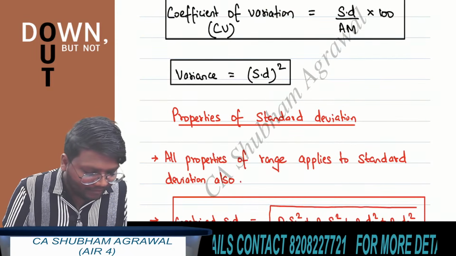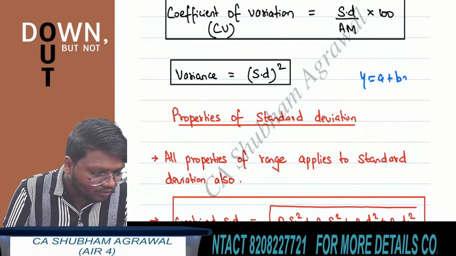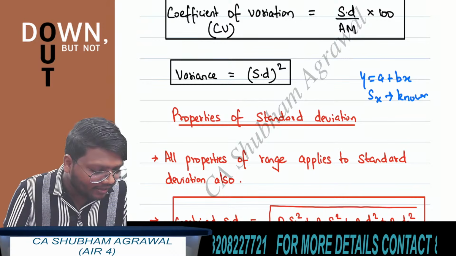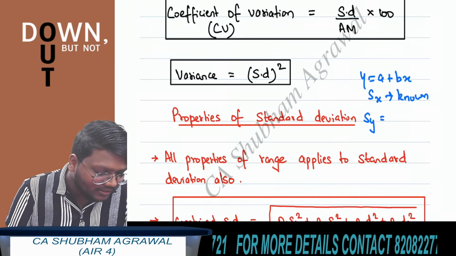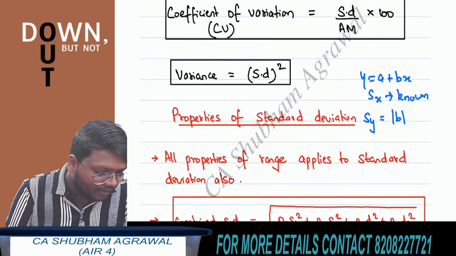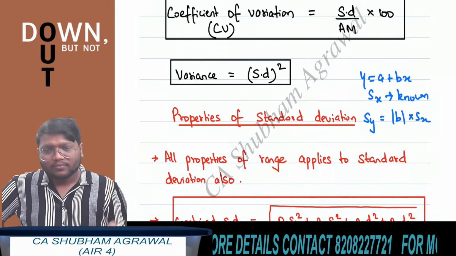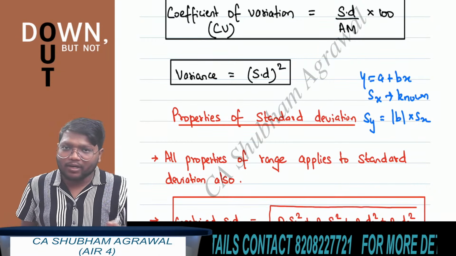See here, if I am writing it this way, y is equal to a plus bx, and the standard deviation of x is known. This sx means the standard deviation of x. So how to find the standard deviation of y? The standard deviation of y is equal to the absolute value of b multiplied by the standard deviation of x. So standard deviation also remains unaffected due to change of origin, but gets affected due to change of scale.